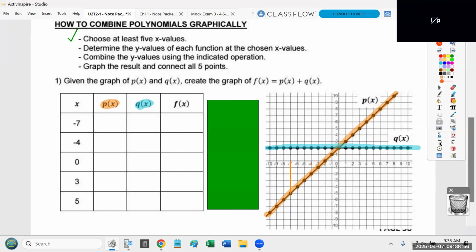Okay, I'm going to get rid of those lines because I don't actually need them, but please copy those values down. -5, -2, 2, 5. Now, the next column is actually going to go way faster because with the next one, again, I just need to ask myself, where is that line q of x when x is -7 or -4 or 0 or 3 or 5? And what's the answer for every one of those locations?